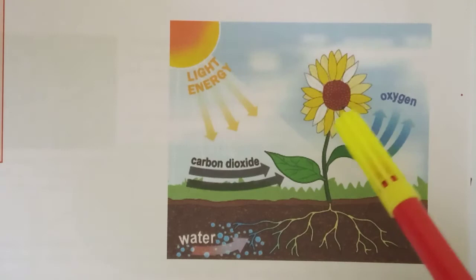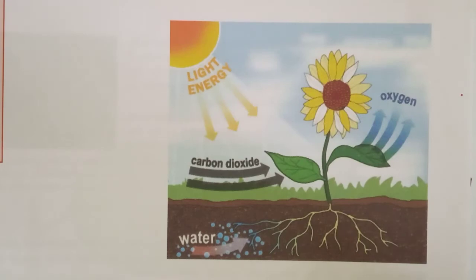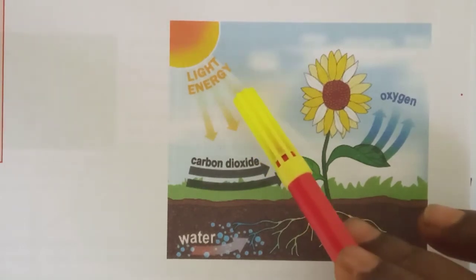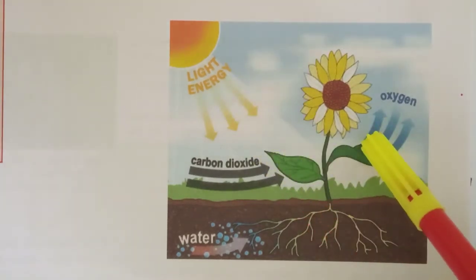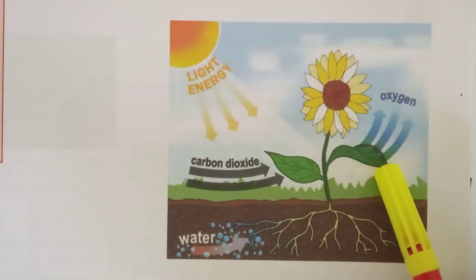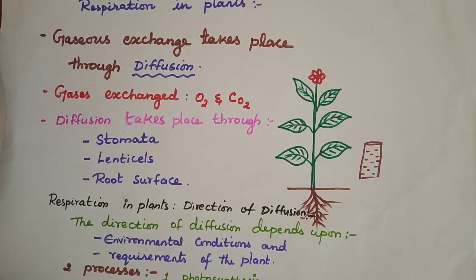During photosynthesis, what are the raw materials they are using? Carbon dioxide and light energy, means sunlight. And what are the end products we are getting during photosynthesis? Oxygen plus energy. Understood? So plants are called autotrophs.